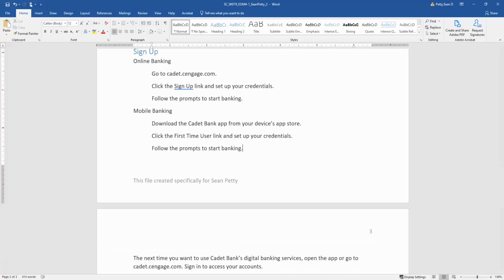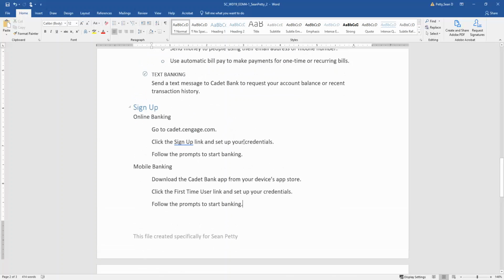All right, so the next step says format the list in the sign up section, which is all this. Beginning online banking, which is this here, and ending following the prompts. So they really want us to fix all of this. Follow the prompts to start banking as a multi-level list using the 1A numbering format.